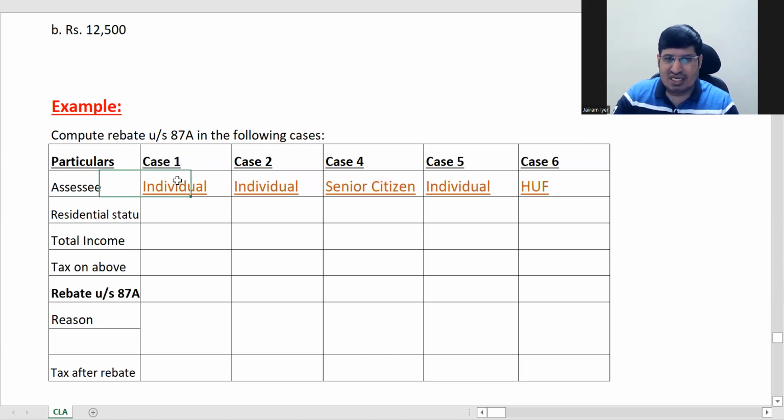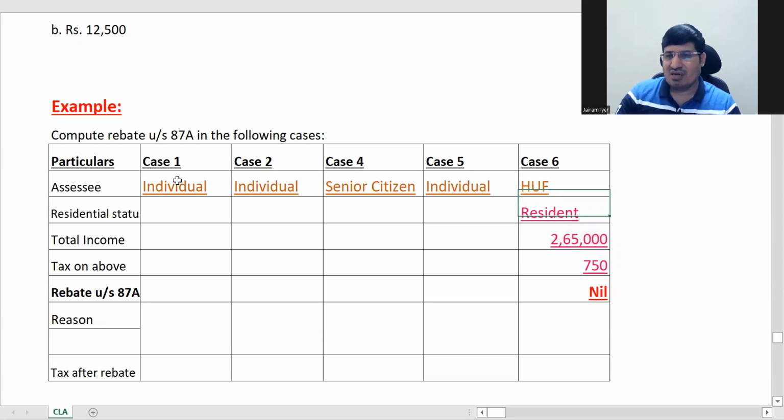See here. This is individual. Senior citizen is also an individual, correct? And this is also individual. This is HUF. So will HUF get rebate? So will not get rebate, correct? So if you see, that's why here rebate will be nil. Whatever is given midway, that is immaterial. All these things. Total income, tax, it's all not material because it is HUF. Here itself we understood that there is no rebate.